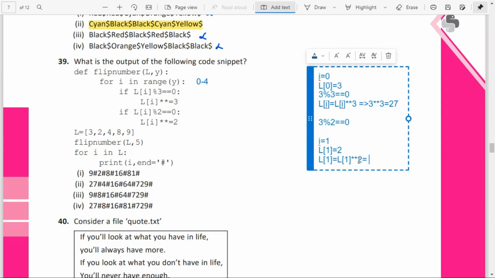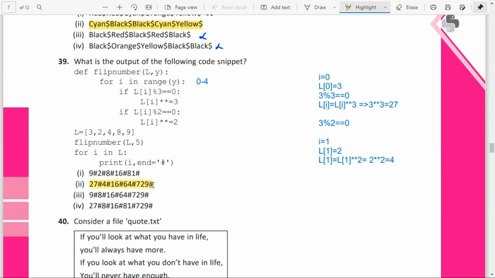That is 2 raised to 2. 2 raised to 2 is how much? It will be giving 4. Okay, equal to 4. So we can see 27, 4. So here 27, 8. So we can just go with option 2 because only this has that answer. Similarly, we can go with L of I for I equal to 2, I equal to 3, and I equal to 4 also, and check.